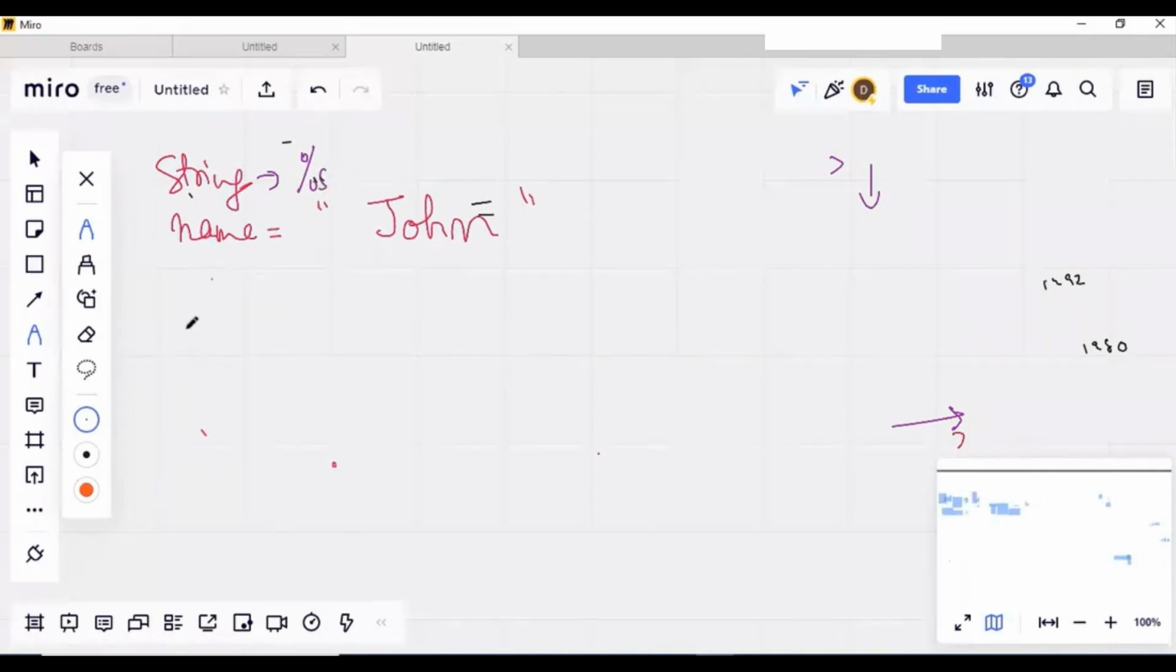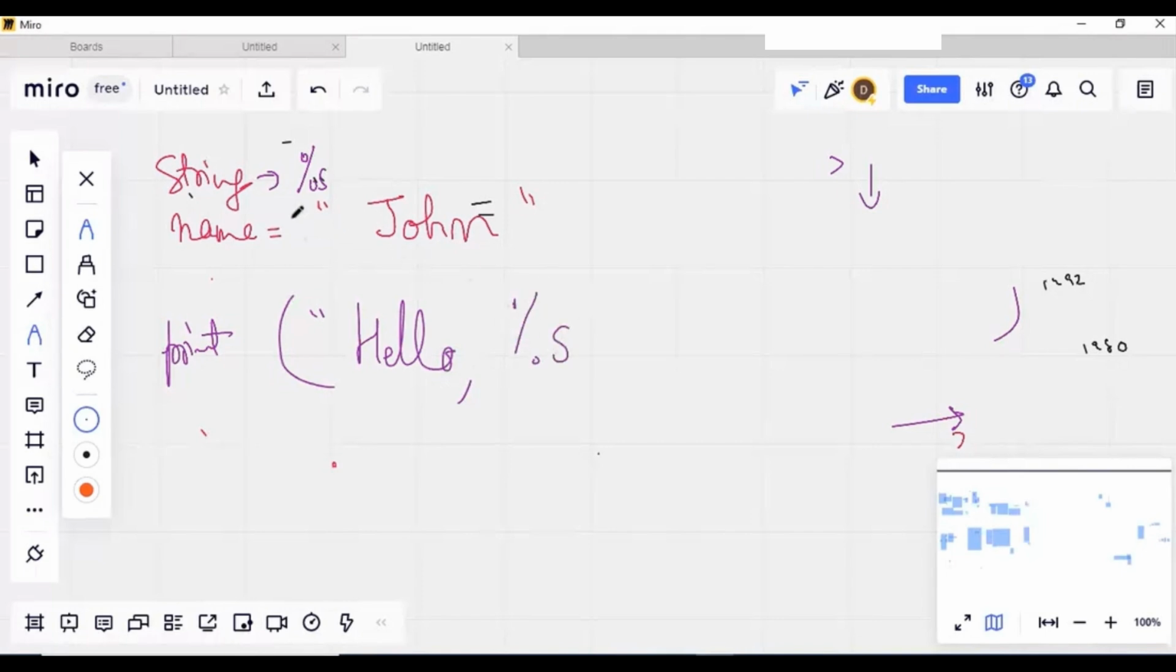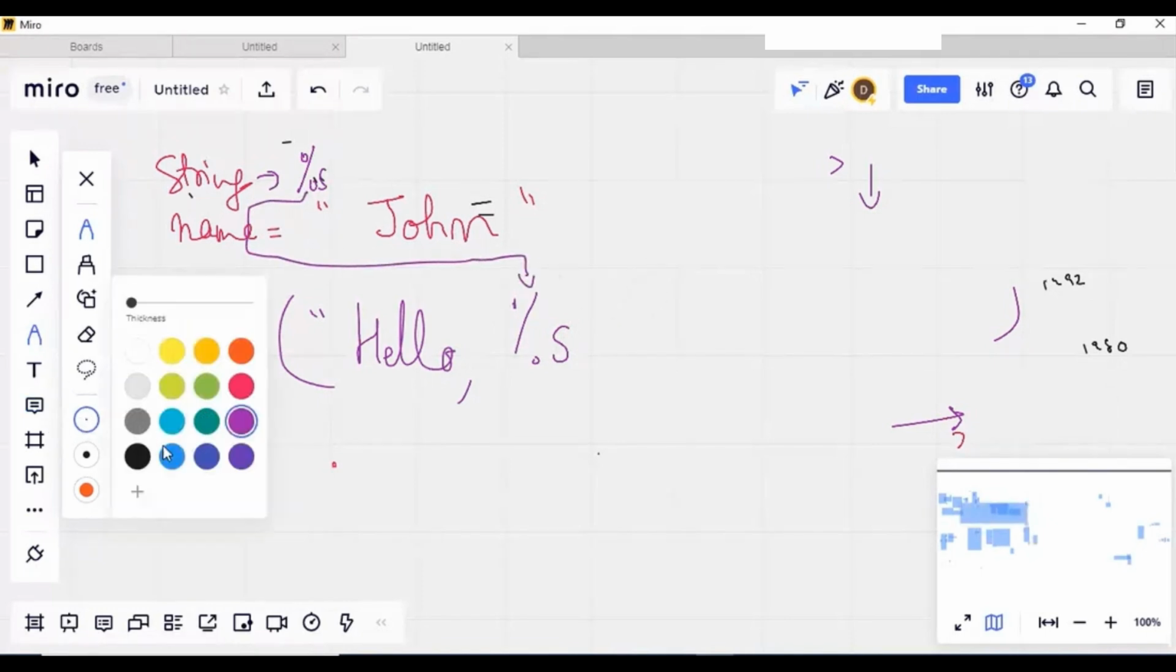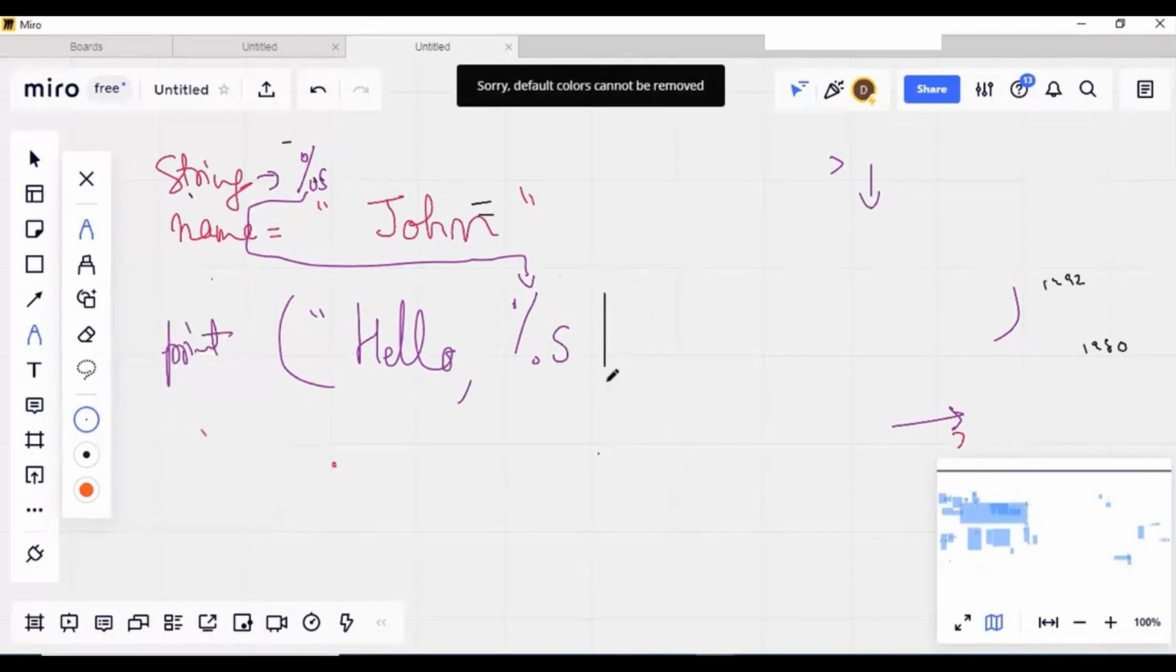So here it is written print, here, hello. Hello is a static data. It is a static data. Hello, percentage %s. So automatically percentage %s means certain string data will be transferred here. This is the exclamation sign. This is a normal exclamation sign.